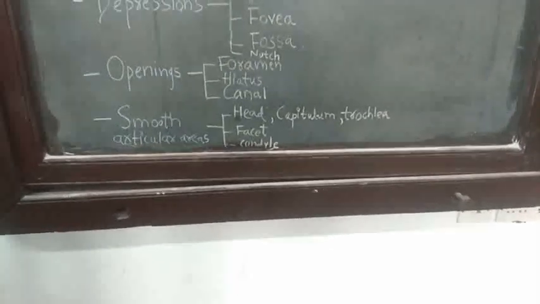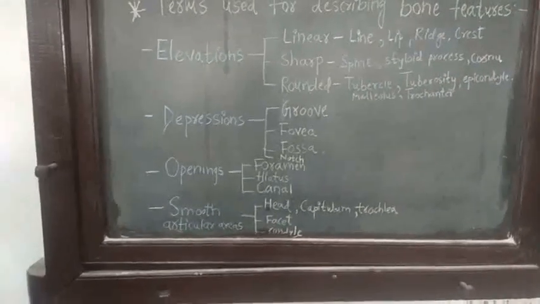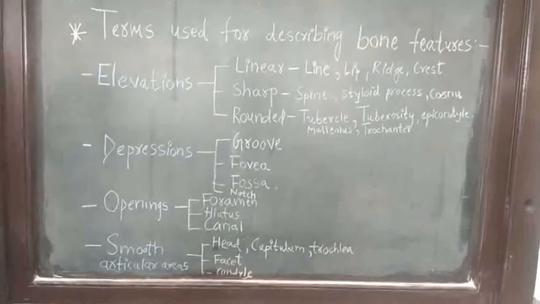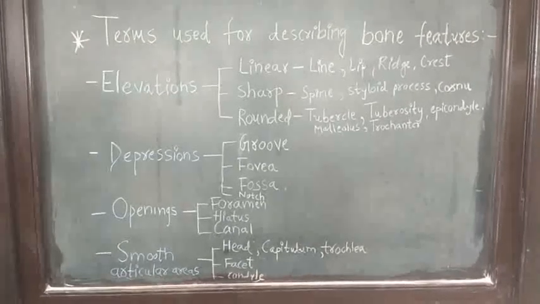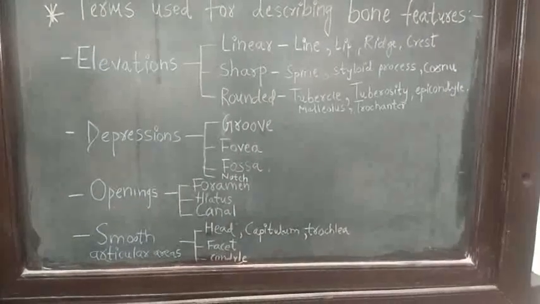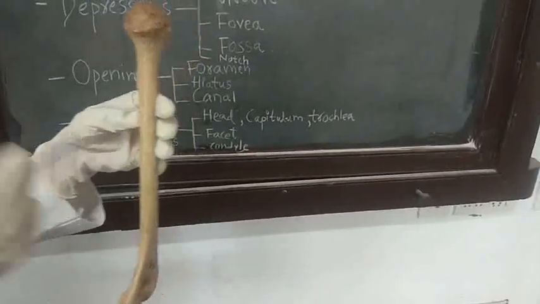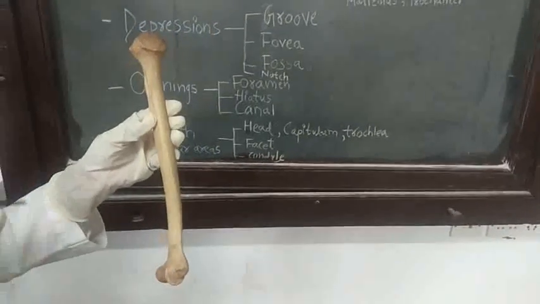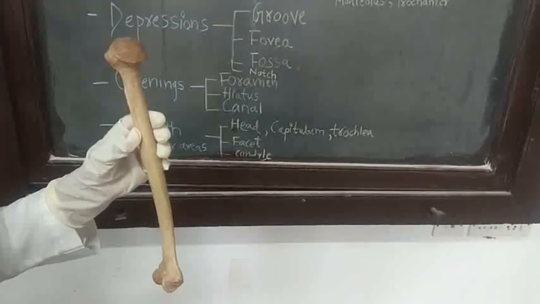Now, coming to the applied anatomy or clinical anatomy of the bone. Most of the clinical anatomy of the bone we have covered along with the related topics. Remaining are fracture. What is fracture? Breach in the continuity of the bone. So, fracture, that is the breach in the continuity of bone. So, fracture of the bone can be of two types. Simple fracture and compound fracture.